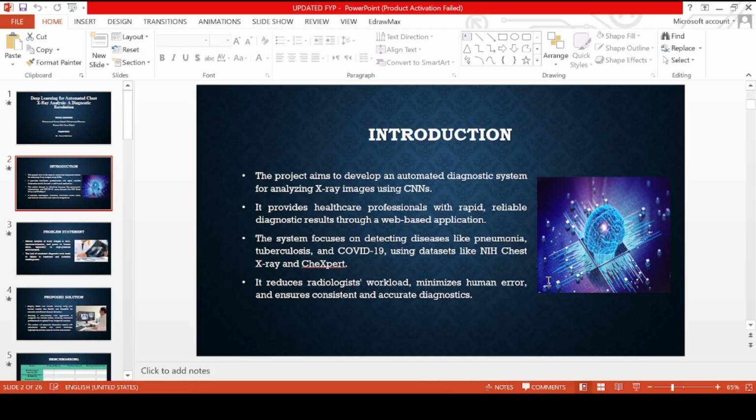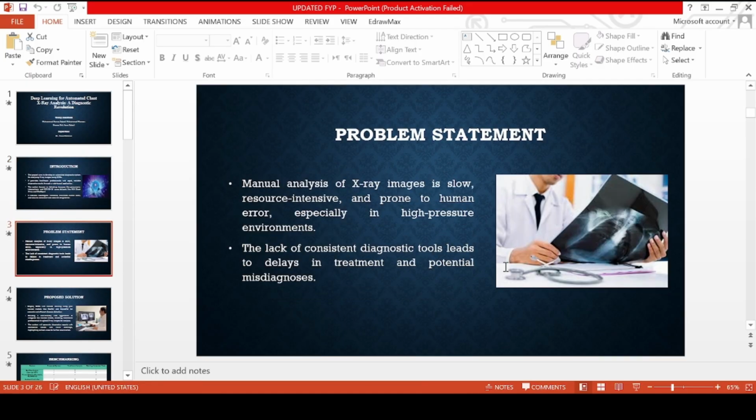This project focuses on creating an automated system that uses the convolutional neural network to analyze the X-ray images. The goal is to help doctors and healthcare professionals get fast and accurate results. The system is designed to detect the diseases such as pneumonia, tuberculosis, COVID-19 using well-known datasets like NIH chest X-ray and CheXpert.